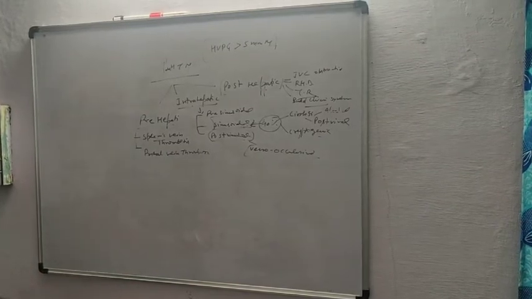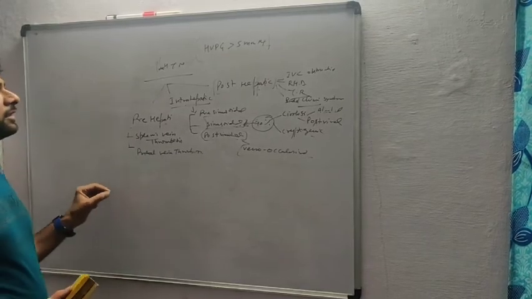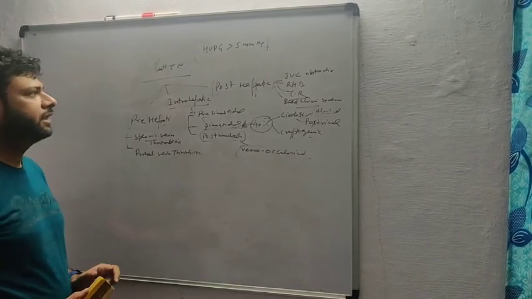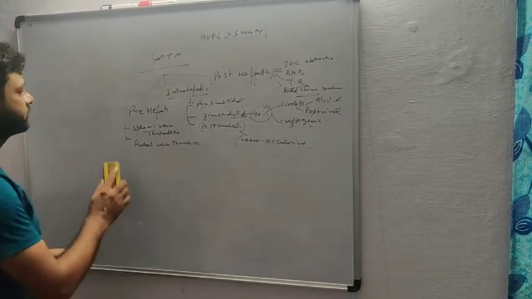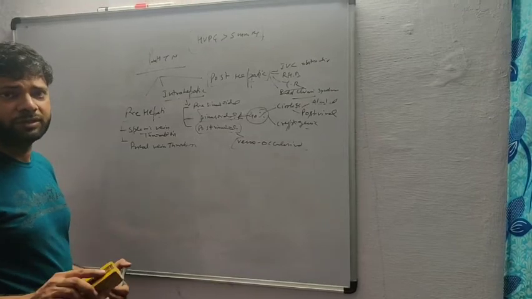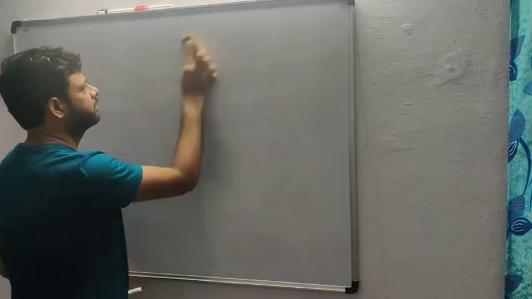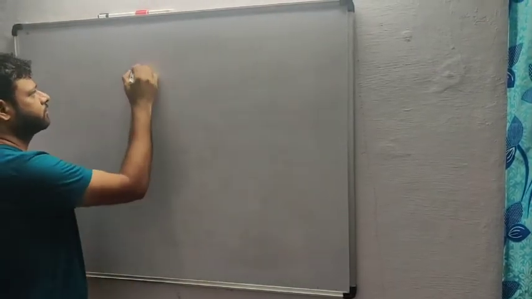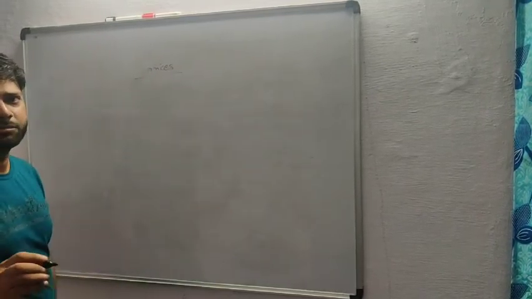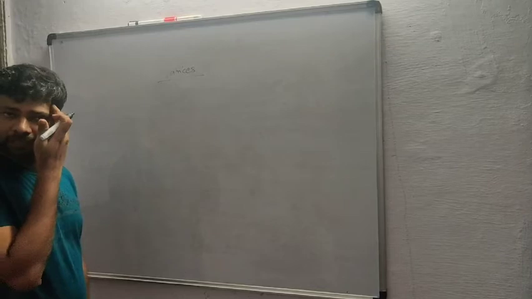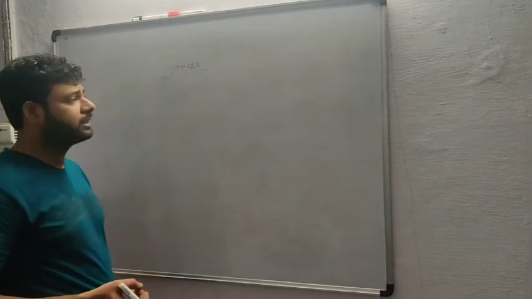So now we have studied the causes and the definition of portal hypertension, and now we read about varices, because varices are due to portal hypertension. Varices are nothing but dilated blood vessels due to portal hypertension, increased portal vein pressure.